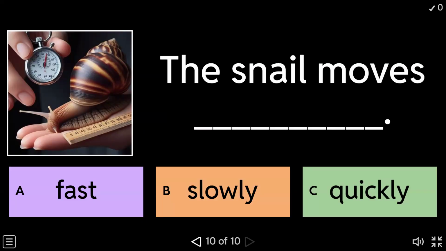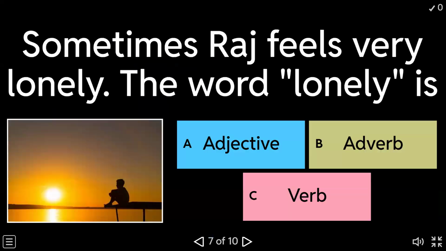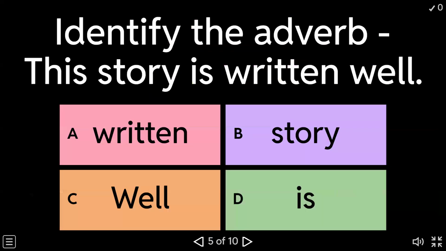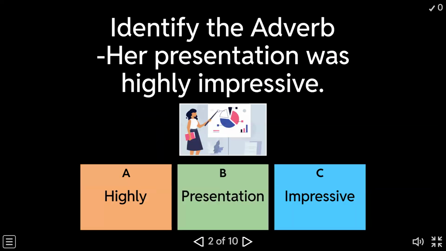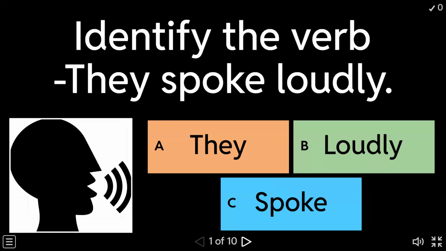Now we will go back to the answers. One by one, you can tell me the answers. As and when you tell me the answers, I will keep clicking it. Okay. Now you can tell me your answers. Unmute and tell me your answers. Otherwise, you can type in the chat box. आप लोग chat box में भी answers बता सकते हो या तो unmute करके बता सकते हो. Identify the verb. They spoke loudly. Now tell me which is the answer for this. You have to identify the verb.